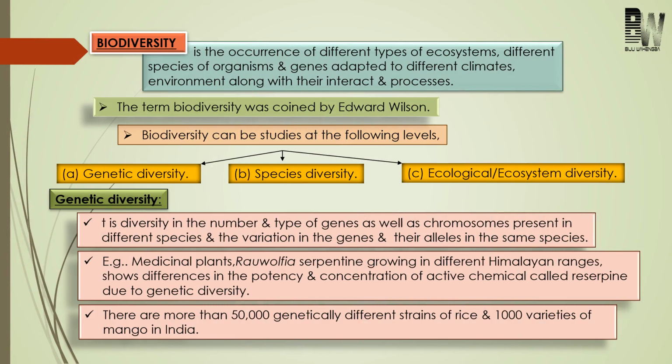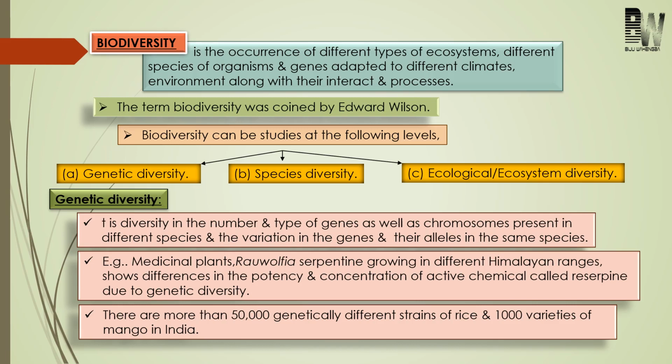Hello student, today we will start a new chapter, that is chapter number 15, Biodiversity and Conservation. In this chapter, we will discuss points related to biodiversity and its conservation. So first come to biodiversity. Bio is life, diversity means different. That means biodiversity is the occurrence of different types of species or organisms.